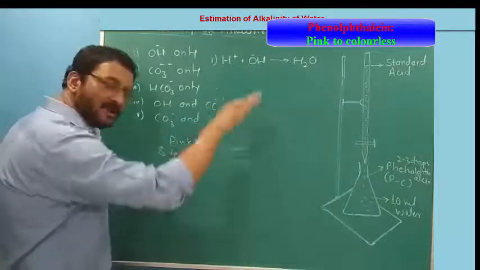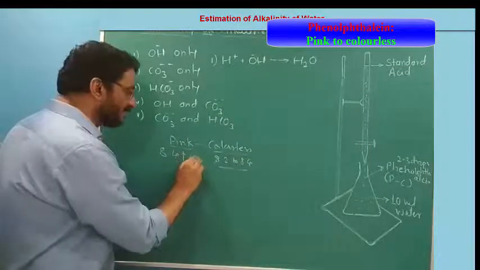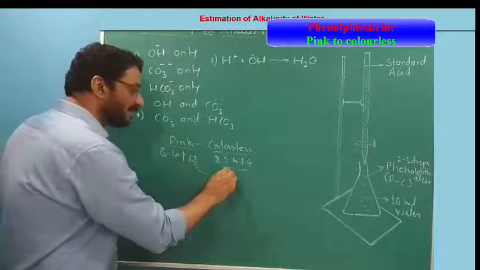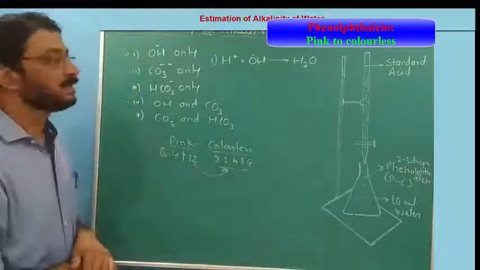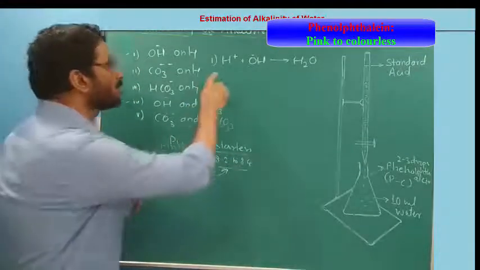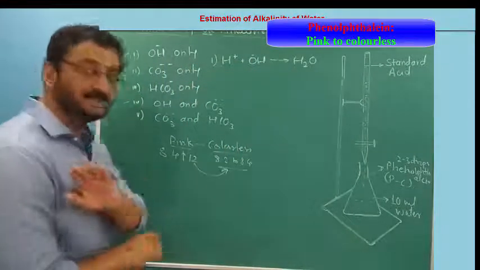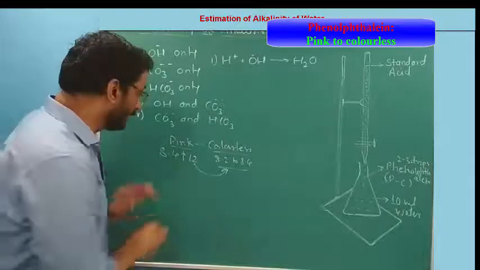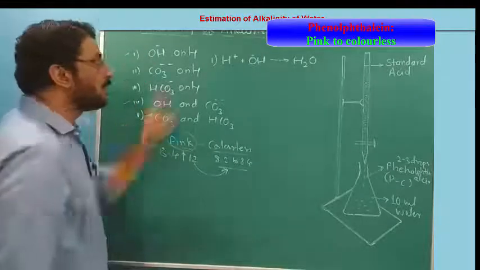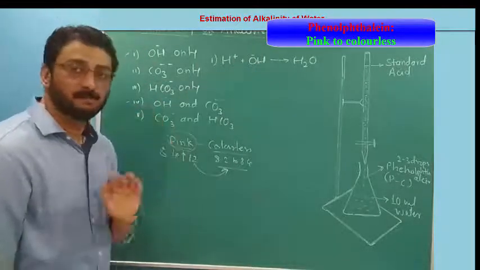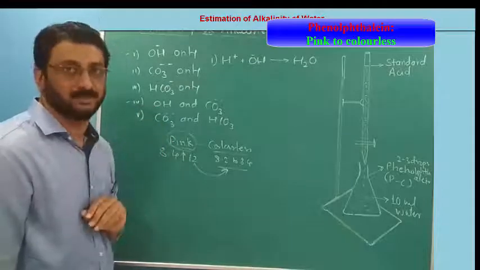On adding acid, we are reducing pH. When this high pH, say it is 12, comes down to this range, it turns colorless. Okay. On completion of this first reaction, phenolphthalein is not showing any color change. It remains pink.